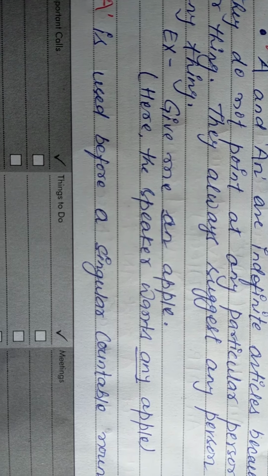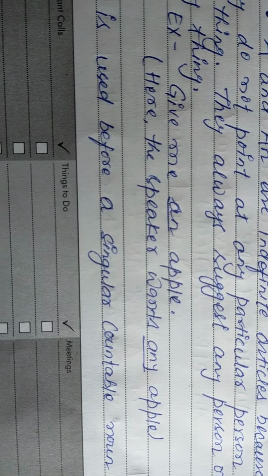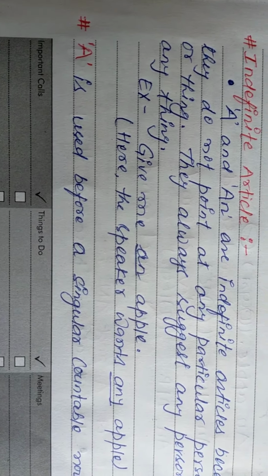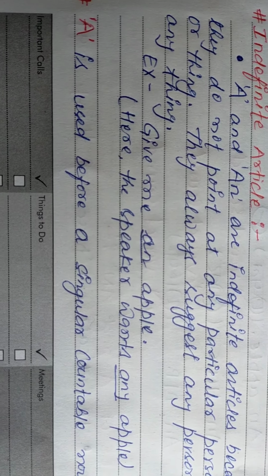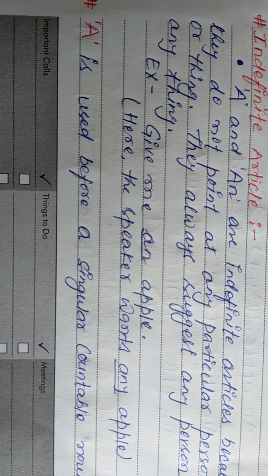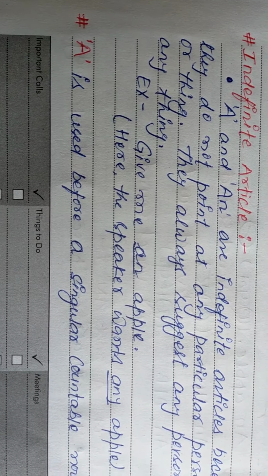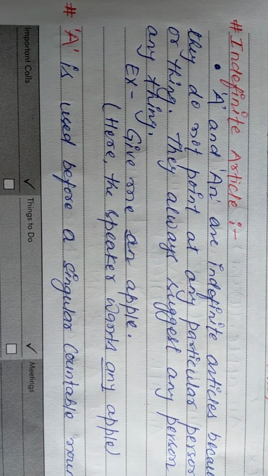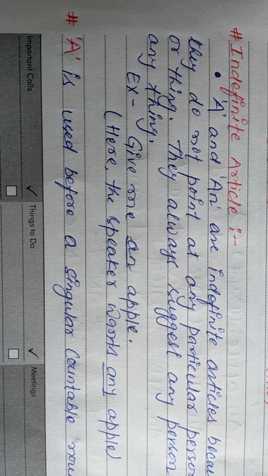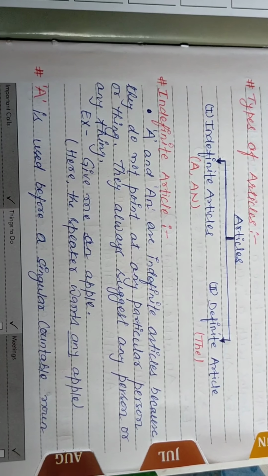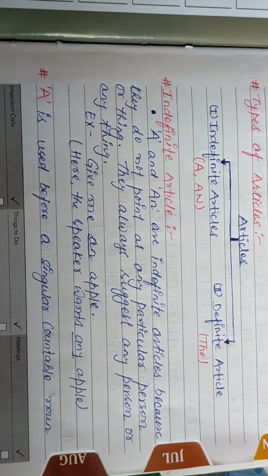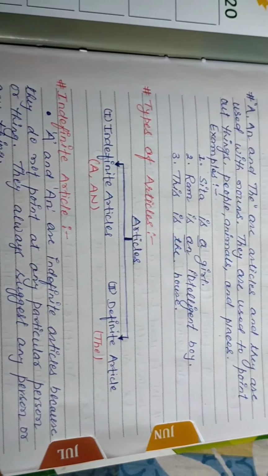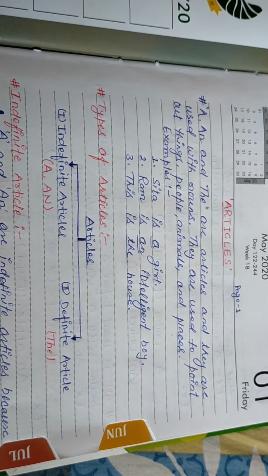Now come to here. The shopkeeper wants any apple. मतलब इसका ये निकल कर आया कि यहाँ जो एप्पल मांग रहा है, उसको कोई भी एप्पल चाहिए. It means it is indefinite, not definite; he is not talking about a specific one. उससे कोई भी एप्पल मिल जाएगा.